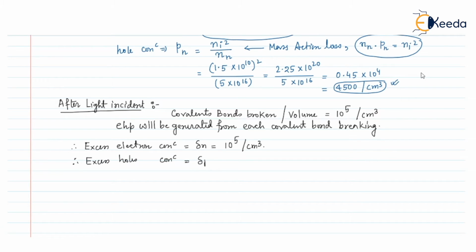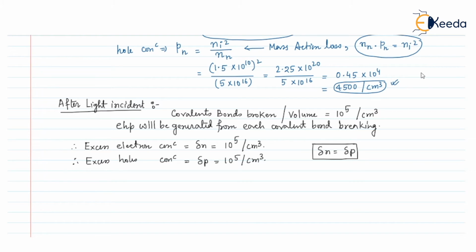If I denote it as del P, it will also be 10 to the power 5 per centimeter cube. And we all know that del N, the excess electron concentration, will always be equal to the excess hole concentration, because they are produced in pairs. That's why 10 to the power 5, 10 to the power 5.